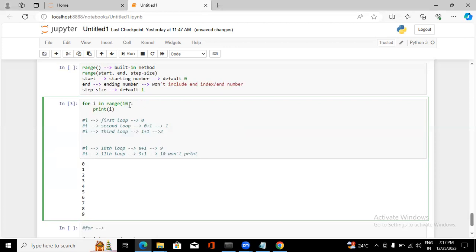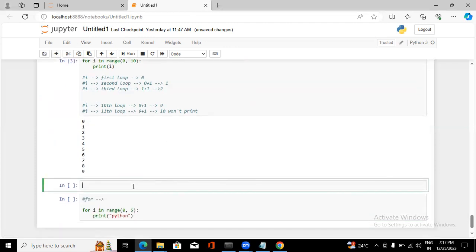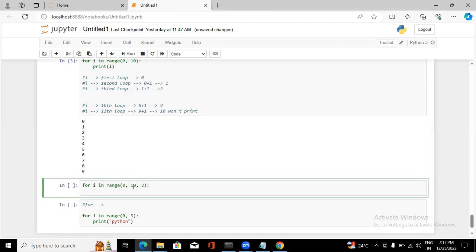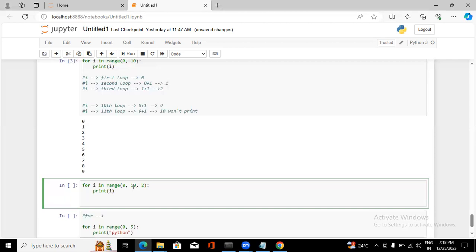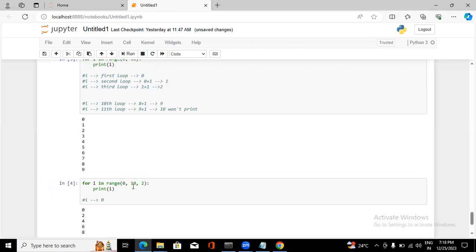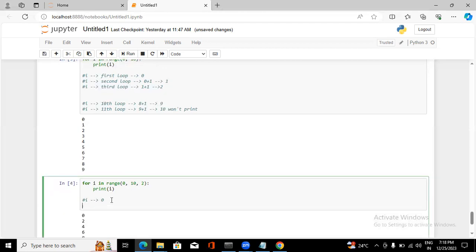Let me take that in another cell. For i in range 0 comma 10 comma 2, I want to give 2 as the step size. So what will it do? Now you need to tell me, in the first loop, what will be the i value? It's going to be 0 always. Then in the second loop, what will it be? 0 plus the step size. What is the step size I have? 2.